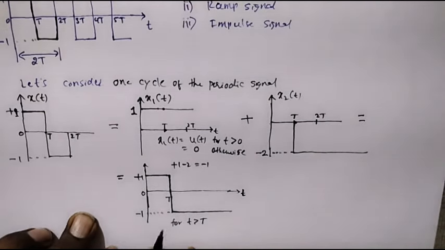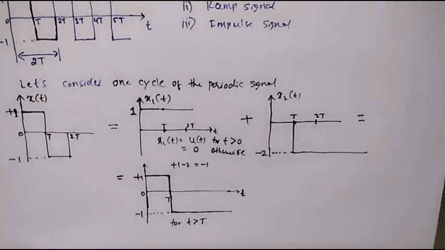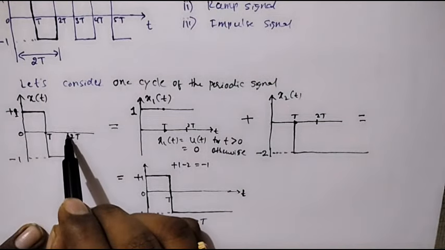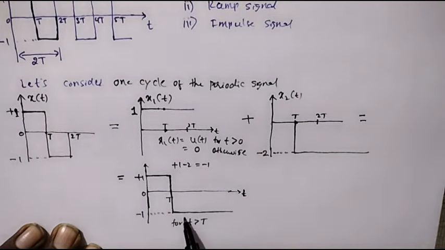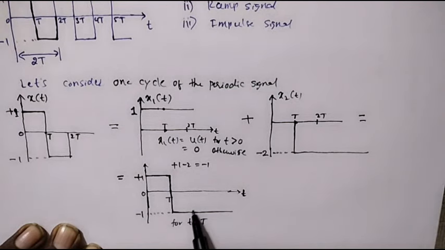Now look at the given waveform. The signal stops at t equal to 2T. But now we are supposed to make this signal stop at t equal to 2T.